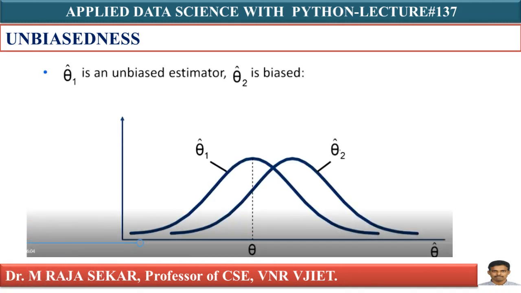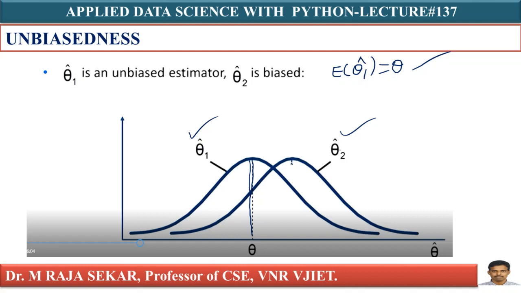Now we will try to understand what this unbiasedness is. What does it mean? Look at another property of unbiasedness. Suppose if you look at the picture, there are two curves. This is the theta 1 cap curve, and this is the theta 2 cap curve, isn't it? So E of theta 1 cap means the mean of theta 1 cap. This point, this center, is the mean. What is its value? Theta. Therefore, E of theta 1 cap equals theta. Therefore, theta 1 cap is an unbiased estimator of theta, isn't it?